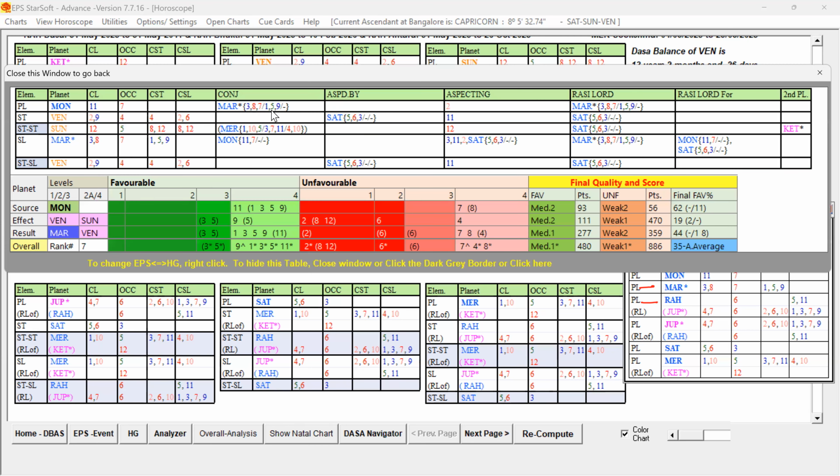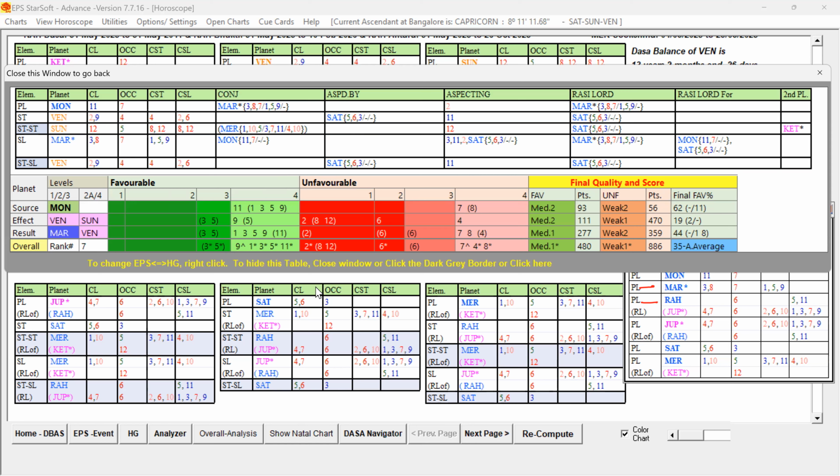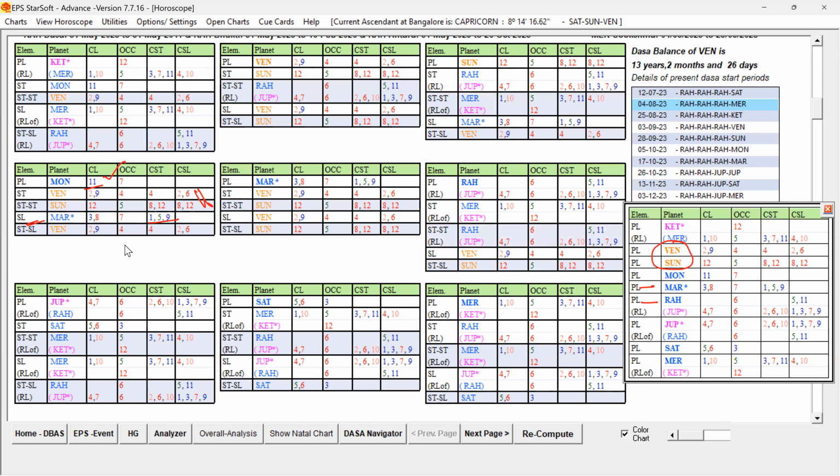Moon is conjoined with Mars. Rasi Lord also Mars. That Mars itself is the sublord. So Moon is not going to give trouble, because the sublord is not promising, and also forming a ruler link to the Moon, the source planet itself. So that way, Moon is not unfavorable. And the star level planet Venus is aspected by Saturn. Rasi Lord also Saturn, and aspected by Saturn. Saturn is also a good planet. So that way, through the supports and also through the ruler link, that Moon is favorable.